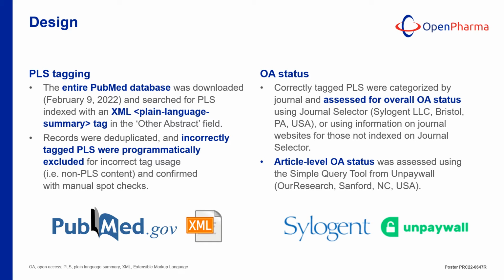To do this, we used informatics methods to download the entire PubMed database in February this year. We then searched the XML code for records with the PLS tag in the other abstract field. We removed duplications and instances of incorrect tagging, and we categorized the reasons for incorrect tags. For the open access part of the analysis, we took the list of correctly tagged PLS and checked their open access status on Unpaywall's Simple Query tool. We also categorized them by journal and checked each journal's open access status on Xylogen.